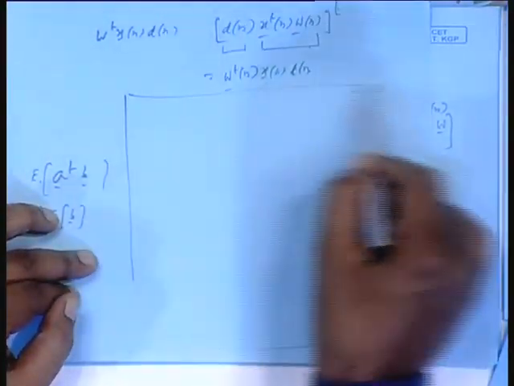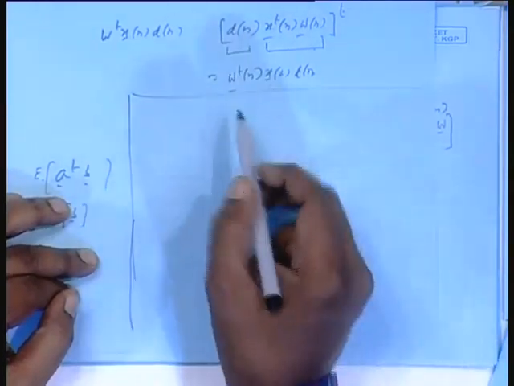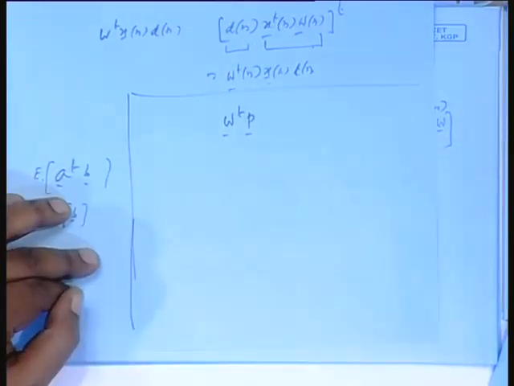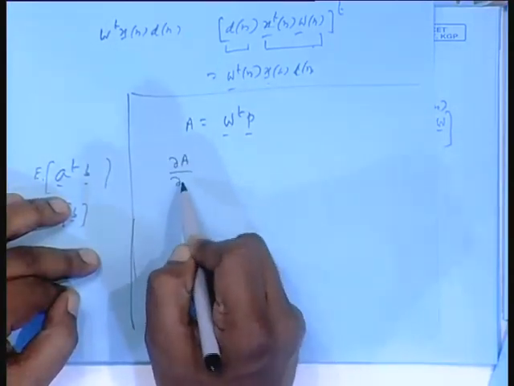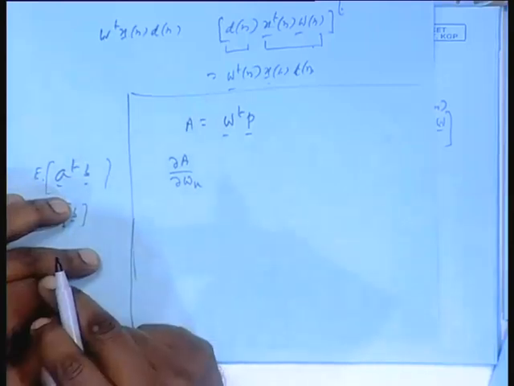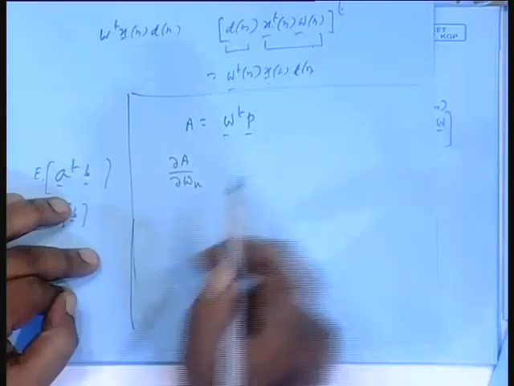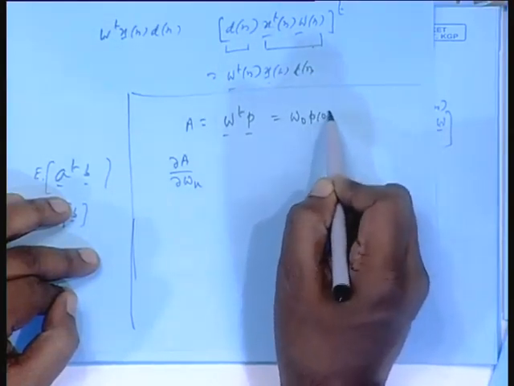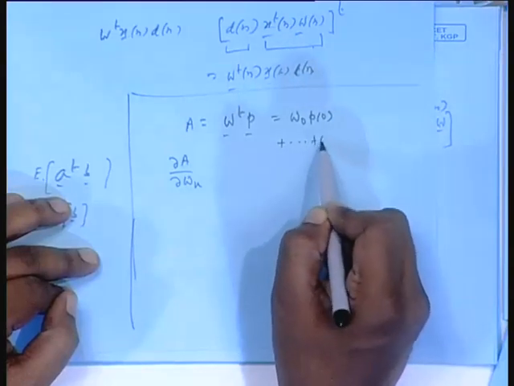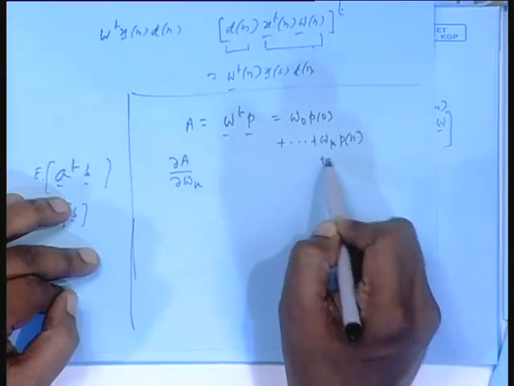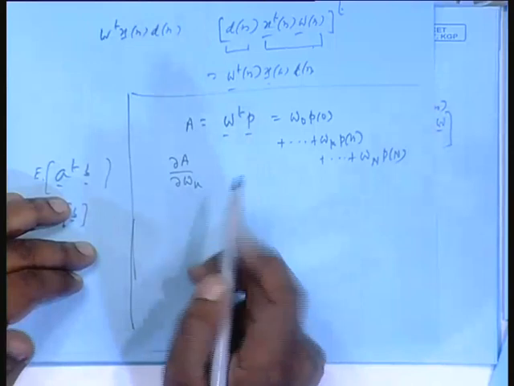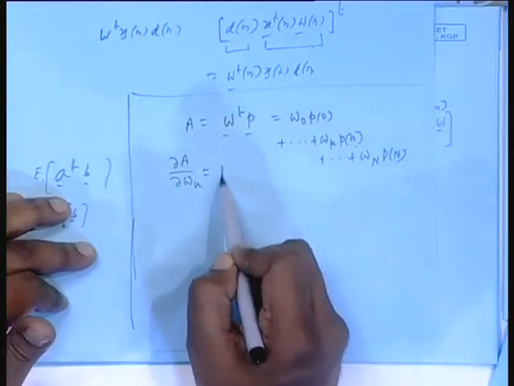Suppose I have a thing like this, W transpose P, and you call this quantity A. I want to differentiate del A with respect to a particular weight, W k. Now, what is W transpose P? W 0 P 0, dot dot dot, W k P k, plus dot dot dot, W n P n, isn't it? So, very simply, what is del A del W k? That is this P k.